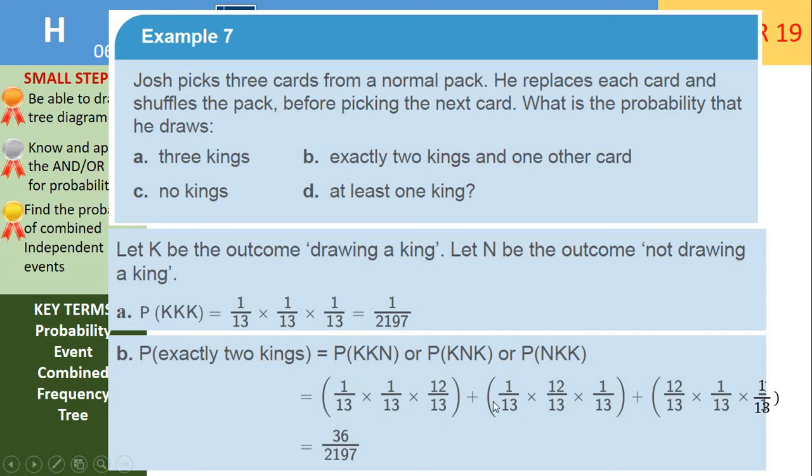Now you'll probably notice that these probabilities are all the same. The numbers are just in a different order. So actually this is just 3 lots of 1/13 times 1/13 times 12/13. Either way, you just have to be really careful when you're putting this into your calculator using the bracket keys, or you could just work this out and then multiply it by 3. So if you try this out, hopefully you come out with 36 over 2,197.